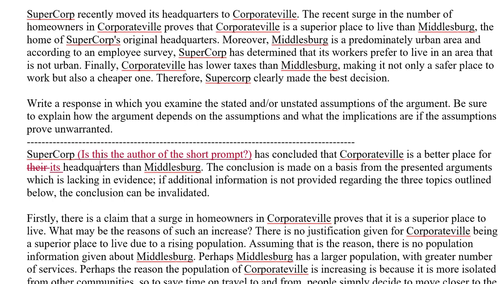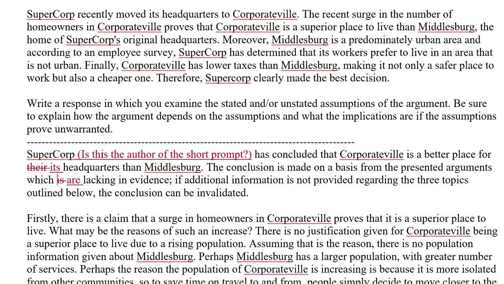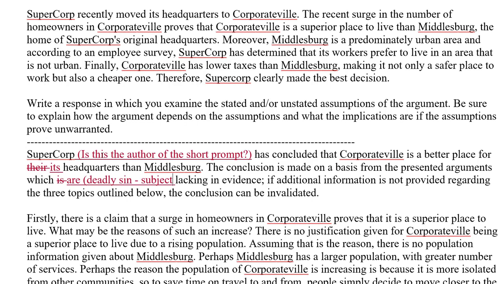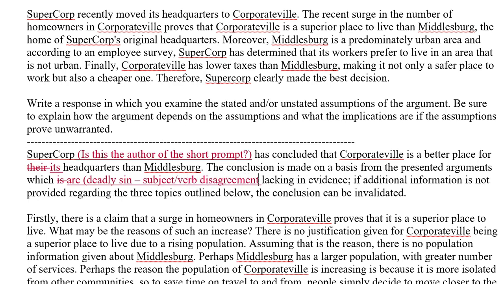Okay. The conclusion is made on a basis from the presented arguments, which are lacking in evidence. So that's a pretty big grammar mistake. That's what we call a deadly sin right there. That's a subject-verb disagreement mistake. If additional information is not provided regarding the three topics outlined below, the conclusion can be invalidated.